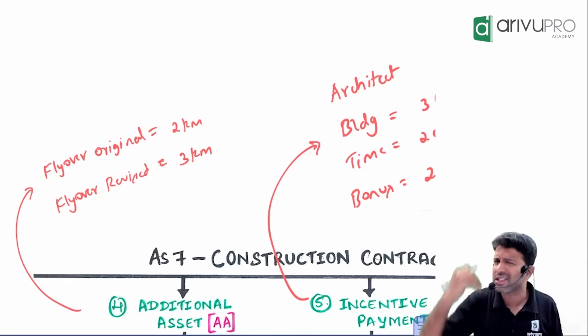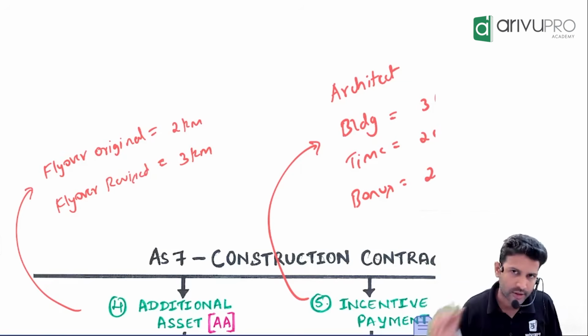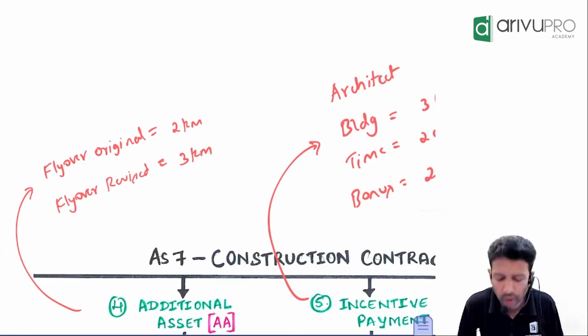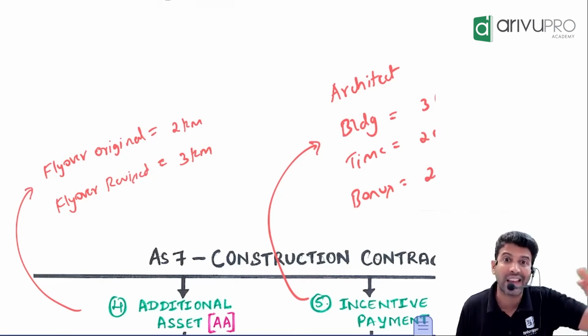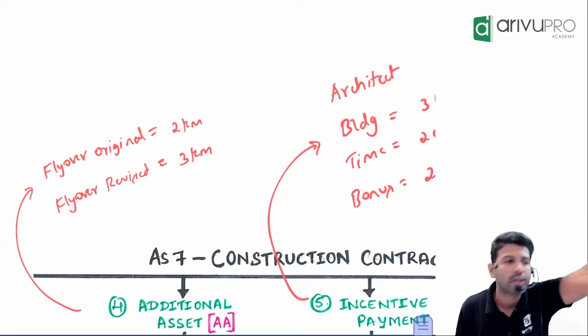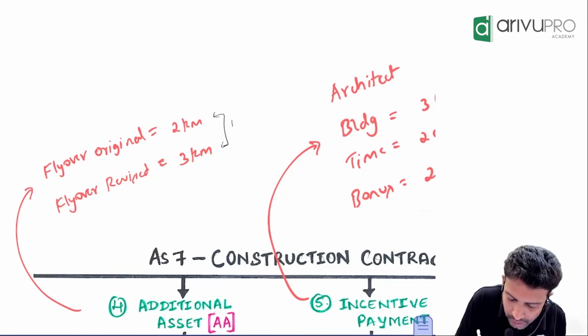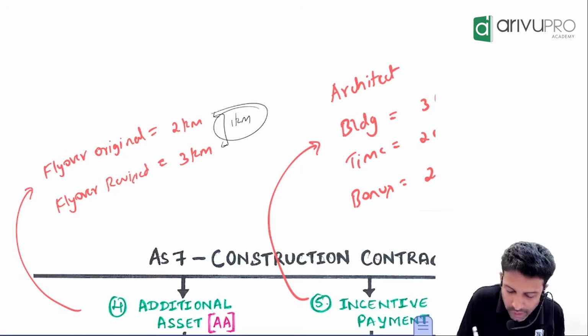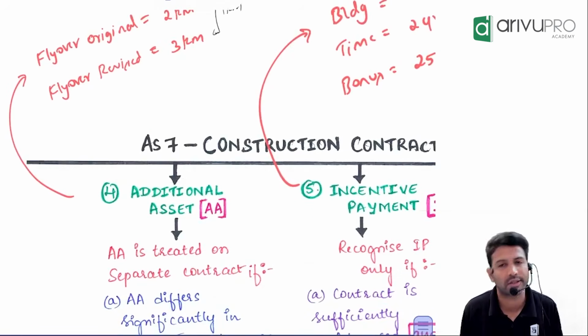Later, when the work started, maybe 1 month down the line or whenever, after the work got started, the government told, why don't we make it 3 kilometers? Instead of 2 kilometers, let's extend it and make it 3 kilometers. Fine. Now, how many kilometers got added here? 1 kilometer. This 1 kilometer, in AS 7 terminology, we call it additional asset.